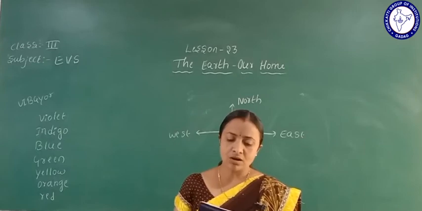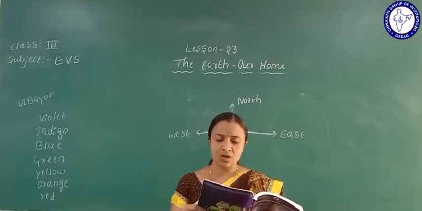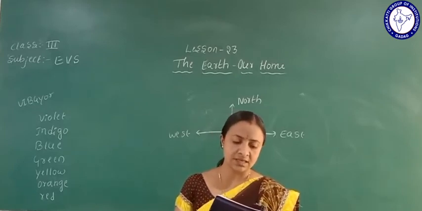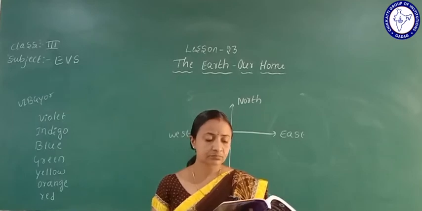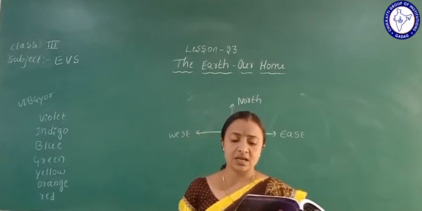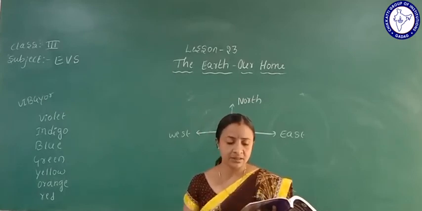You have already learned to locate the directions east, west, north, south by facing the direction of sunrise. Observe the pictures given below. Students are playing in the classroom. Identify the directions where they are standing and write them in the given space.